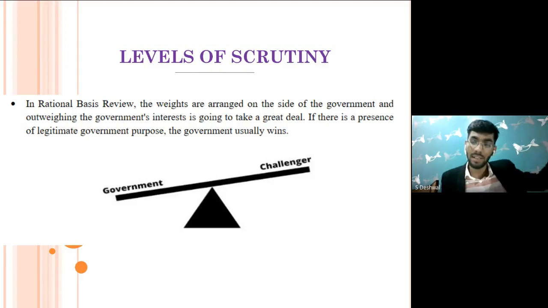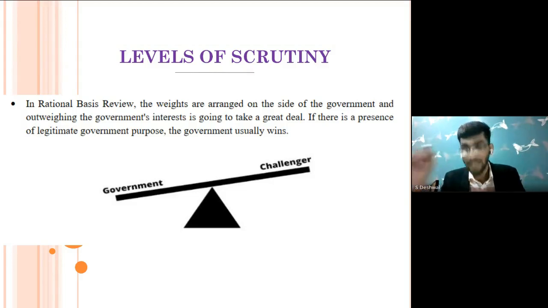And again, when I say the burden is upon the government, whenever the court applies strict scrutiny, there is a violation of fundamental right, and the state has to prove that there is a compelling interest, a vital interest of the state in such differentiation or in such action or in such law. Generally in cases where strict scrutiny is adopted, the government usually loses, and it is the citizens who usually win, because that is what the entire scheme of the Bill of Rights is all about.